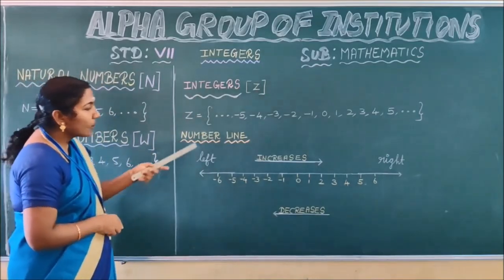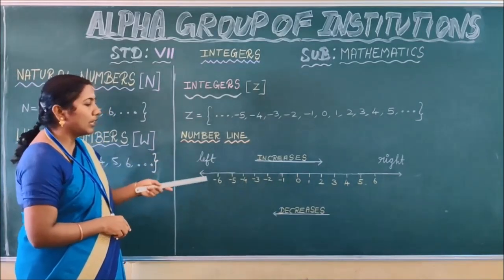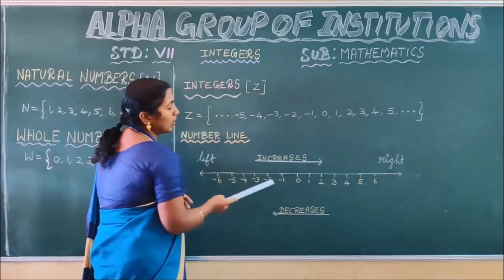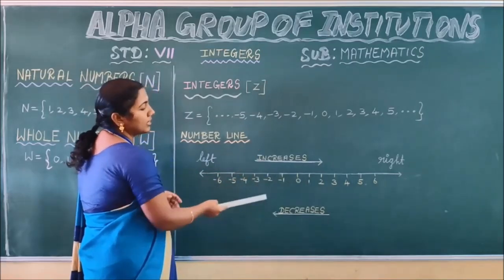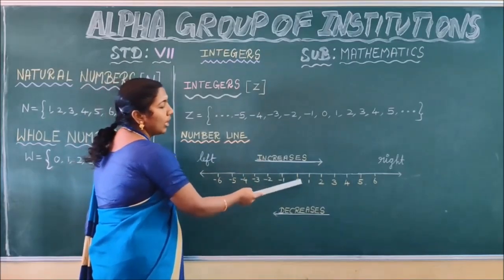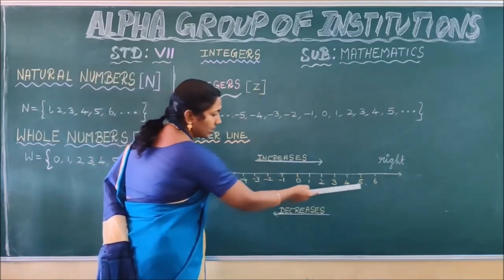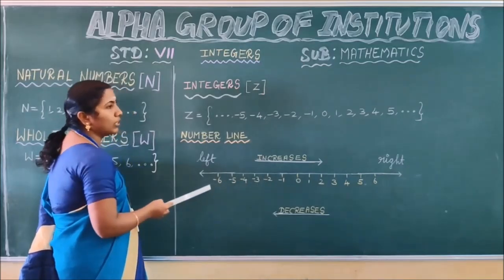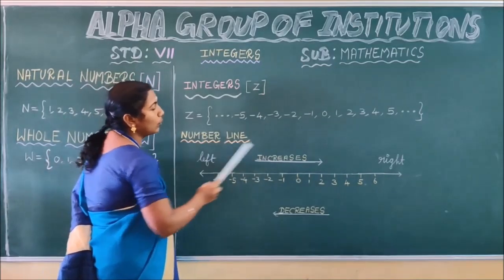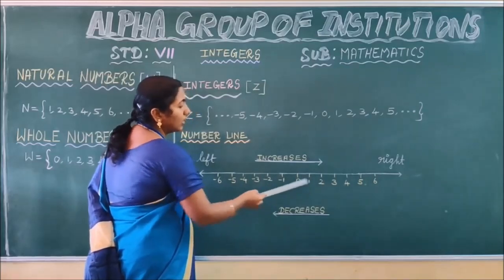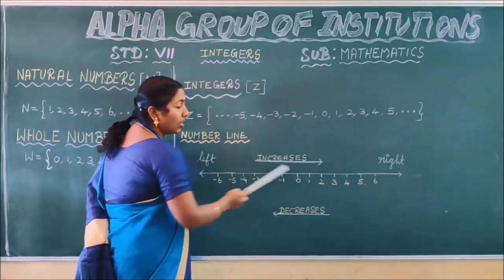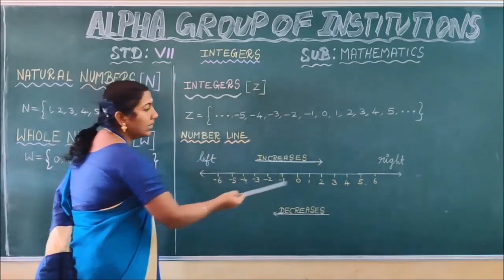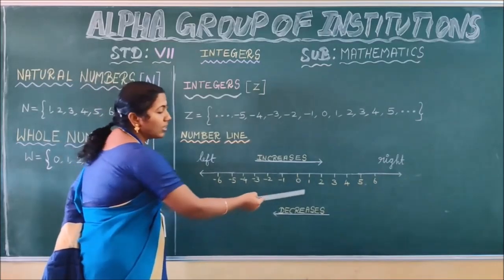Next we are seeing the number line representation of integers. See children, I have drawn the number line. In this number line I have marked the integers. See, in the middle I have marked 0. On the right hand side of 0 you have the positive numbers. On the left hand side of 0 you have the negative numbers. While we move from left to right in the number line, the values of the integers increase. While we move from right to left in the number line, the values of the integers decrease.